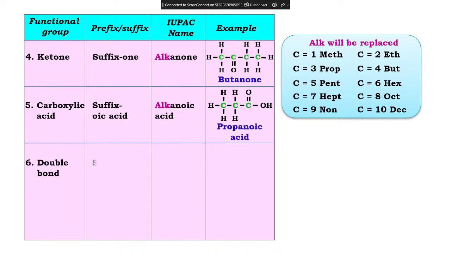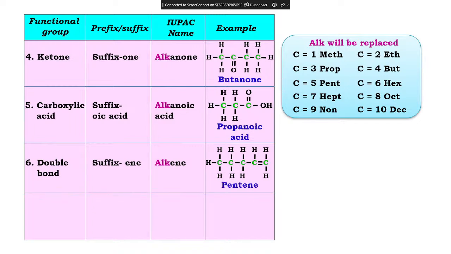Acid, okay. Double bond hoga to kya ho jayega, ene. So till this we have seen just alkanes. So now here we'll see alkene, and then we'll see alkyne, double bond, triple bond. Look at this, alkene. Double bond hai yahan pe, so count how many carbon you have. 5 carbon, okay, and 5 carbon means pentene. Pentene, okay, not pantene, pantene shampoo ho jayega.